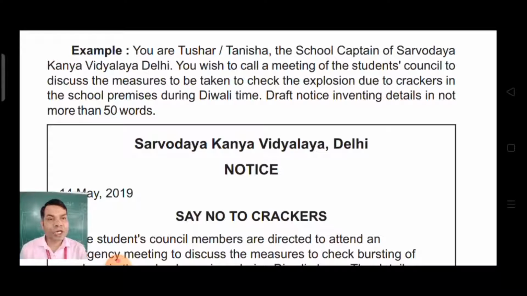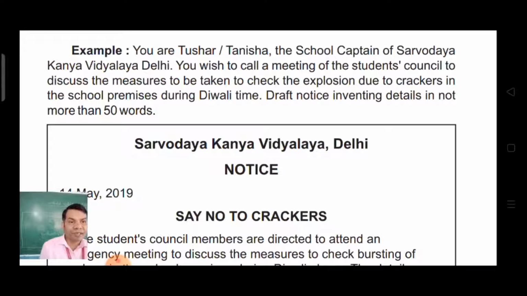You are Tushar Tanisha, the school captain of Sarvodaya Kanya Vidyalaya, Delhi. You wish to call a meeting of the Students' Council to discuss the measures to be taken to check the explosion due to crackers in the school premises during Diwali time.